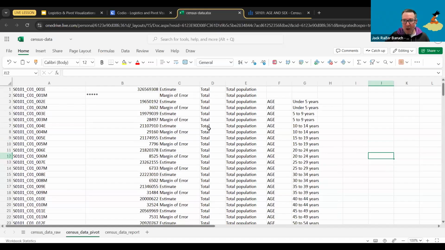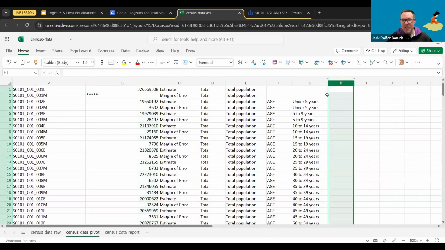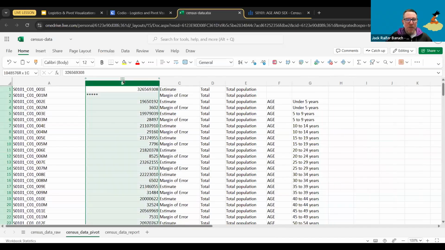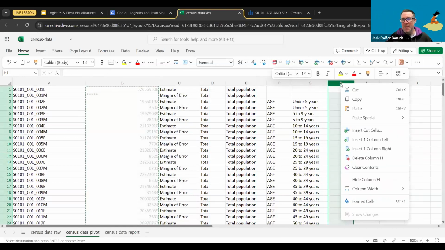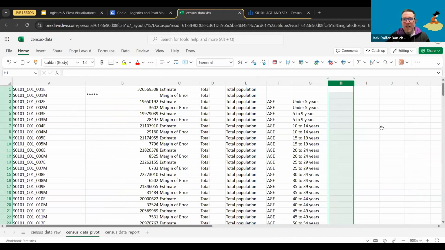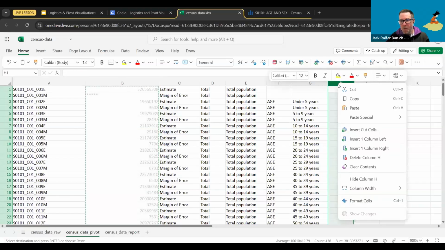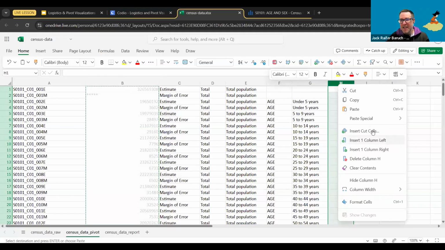Finally, one more thing that we need to do. We need to put odd numbers back to where they were. So we need to move the B column back to this side, to where column H is now. So again, we're going to select column B. We're going to either select right mouse button, cut, and then on H, right mouse button and insert. So that's option 1, or you can actually click on column B, press Control X, then come back to column H, right mouse button, and insert cut cells.